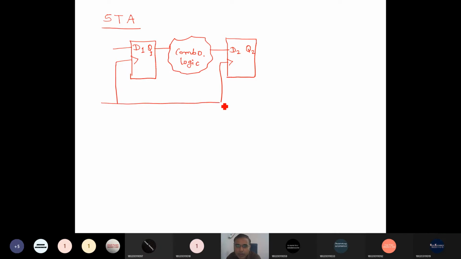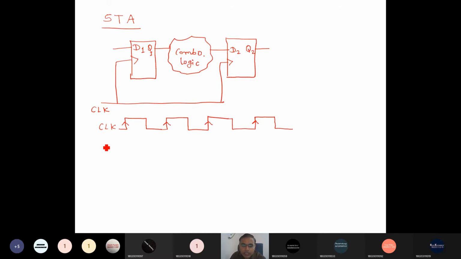and here we have the clock. In a synchronous design, the clock is given simultaneously to all the flip-flops. Now in this design, what is the requirement? Suppose this is the clock, and let's say this is a synchronous digital design with triggering at the positive edge of the clock.